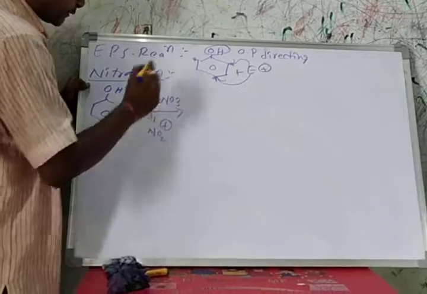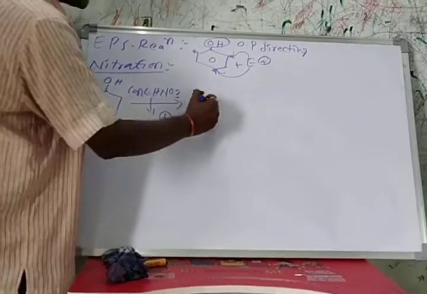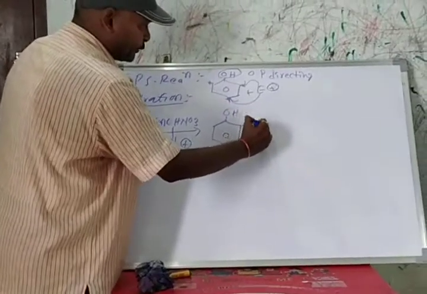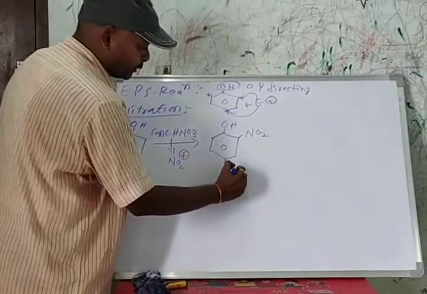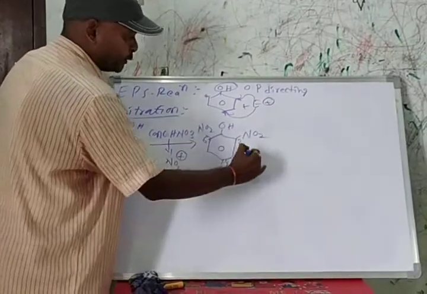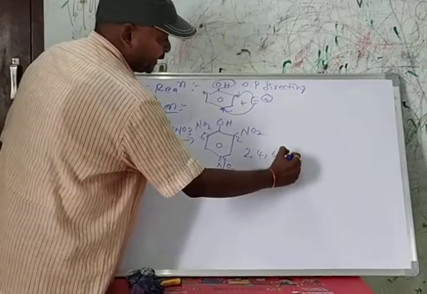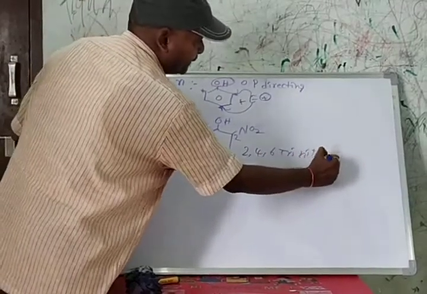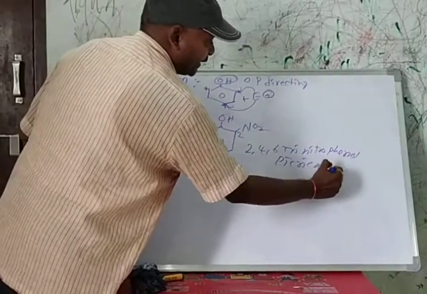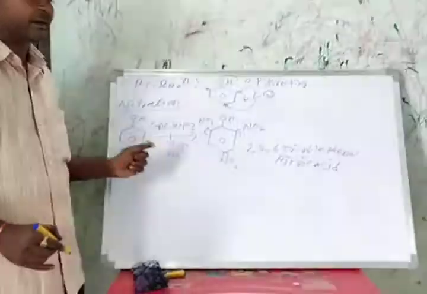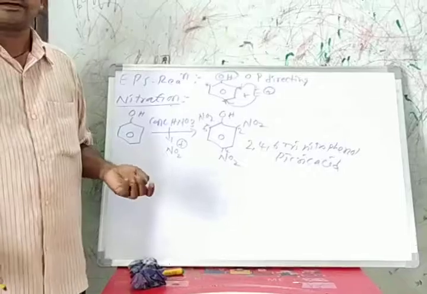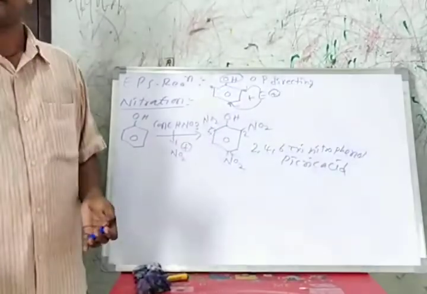When phenol reacts with concentrated nitric acid, it forms 2,4,6-trinitrophenol, which we call picric acid. Okay, this compound is formed when it reacts with concentrated nitric acid.